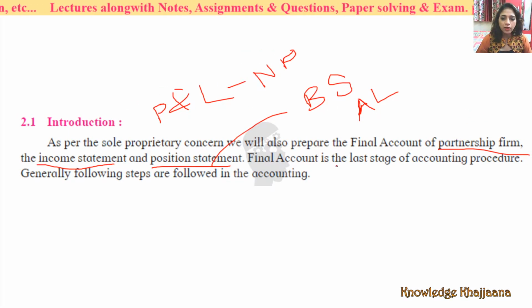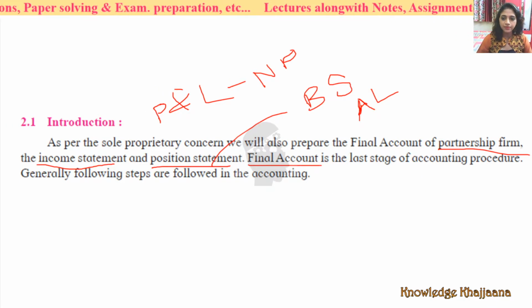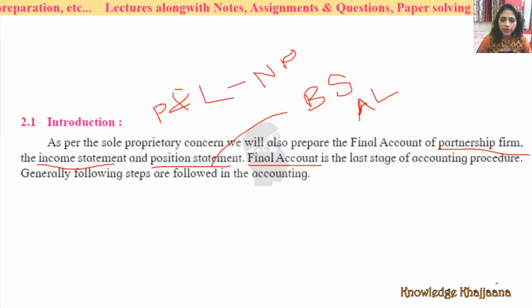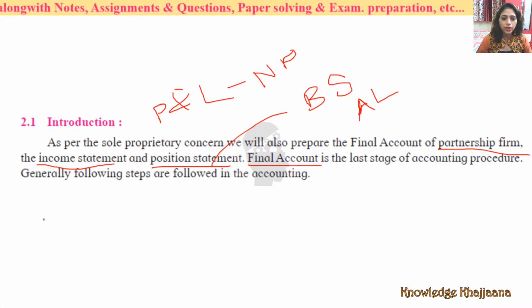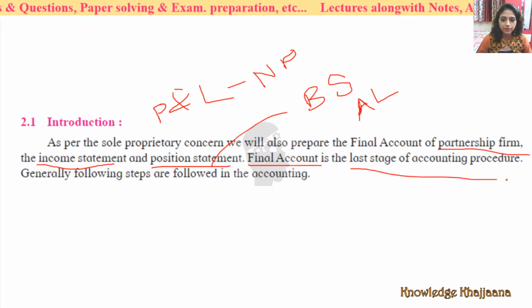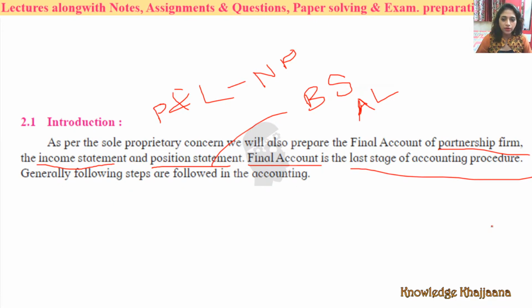So the final account is the last stage of accounting procedure. Final account is the last stage. Why? It has to go through the different stages. We'll see later on. Okay. Final account is the last stage of accounting procedure. Generally, the following steps are followed in the accounting.